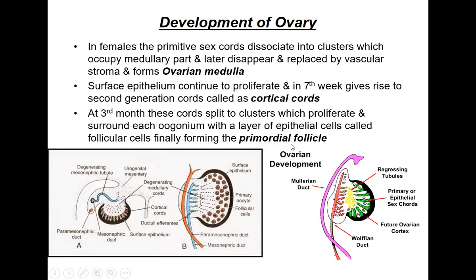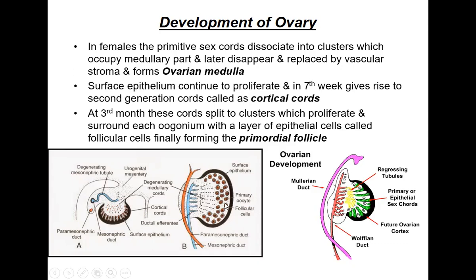Finally, forming the primordial follicles. Now these are called the primordial follicles. Later they modify themselves into the primary, then secondary, and the mature Graafian follicles. So the most primitive form of the follicles are now formed, the primordial follicles.